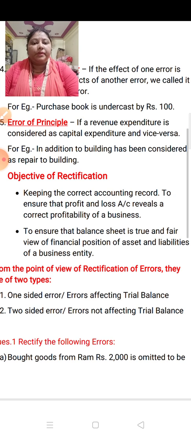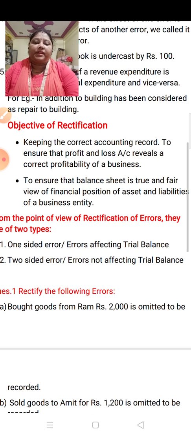Do you know the meaning of capital expenditure and revenue expenditure? Capital expenditure means when we spend an amount for purchasing any asset, it is known as capital expenditure. And revenue expenditure is when we spend an amount not for purchasing any asset, but for expenses or any payment. That type of expenditure is known as revenue expenditure.